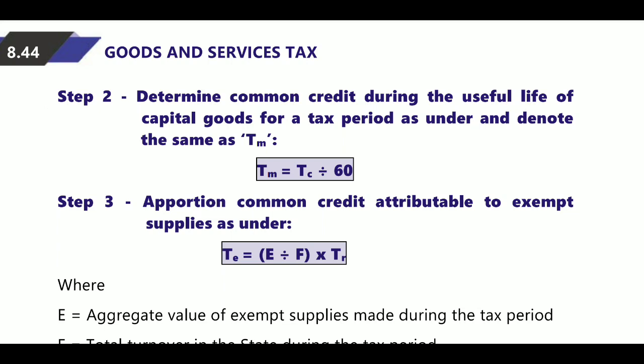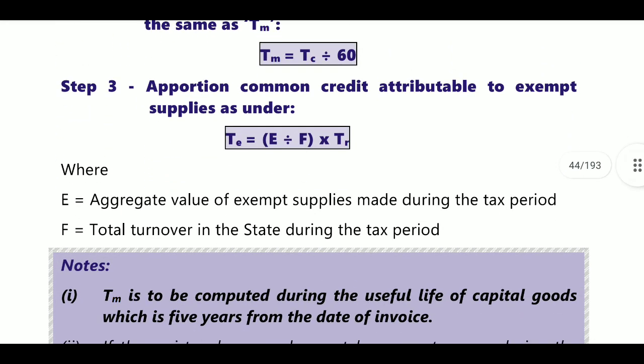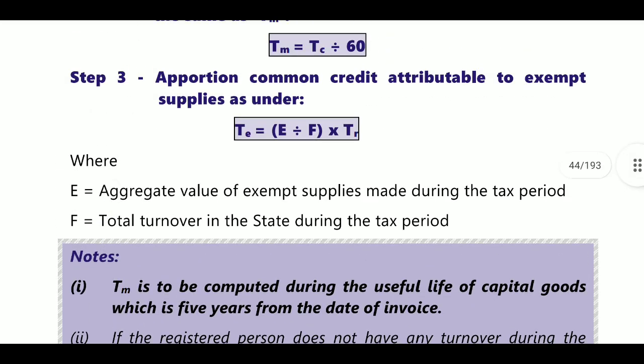Next, apportionment of common credit. Apportionment of common credit attributable to exempted supplies as under, that is TE is equal to E by F into TR. E means aggregate value of exempted supplies made during the tax period. F means total turnover in the state during the tax period. That is related to capital goods.